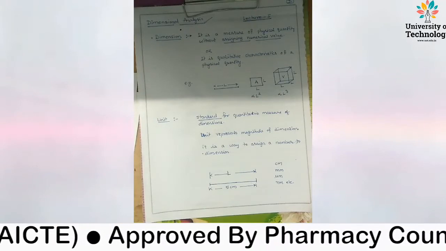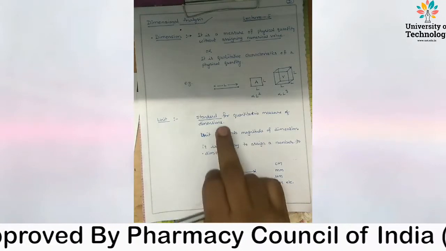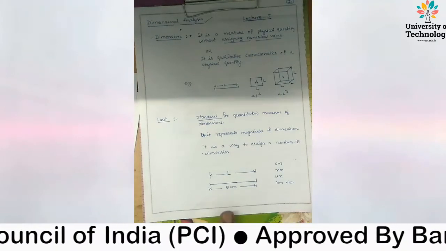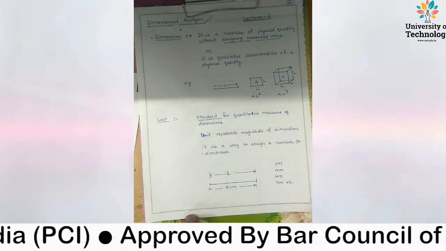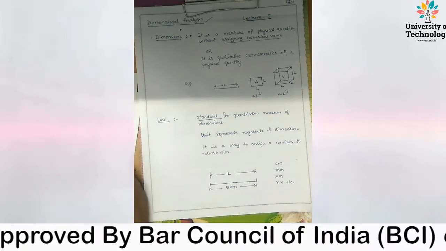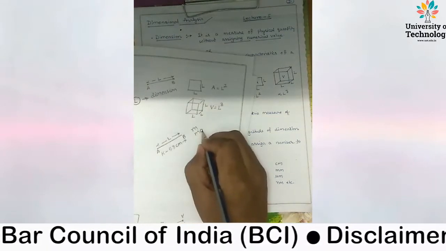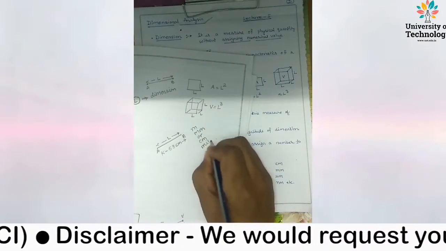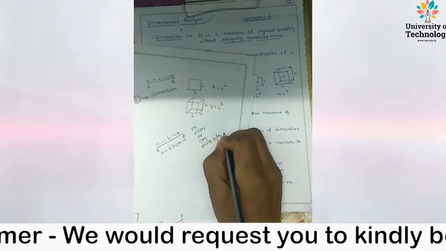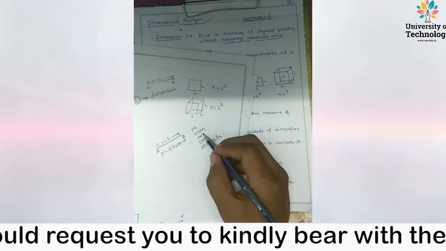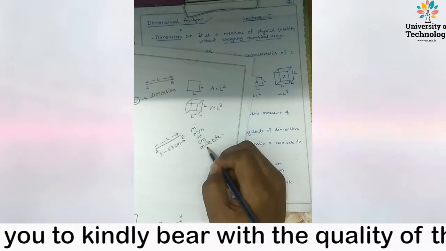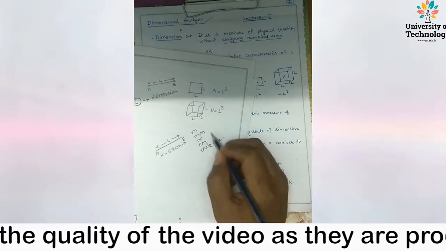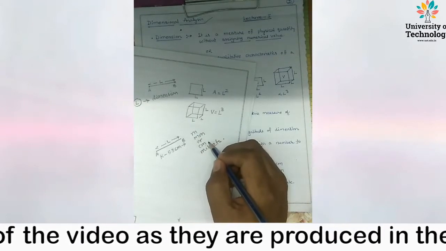So distance may be quantitatively expressed as meter, millimeter, centimeter, mile, etc. So meter, millimeter, centimeter, mile will have identical dimensions.